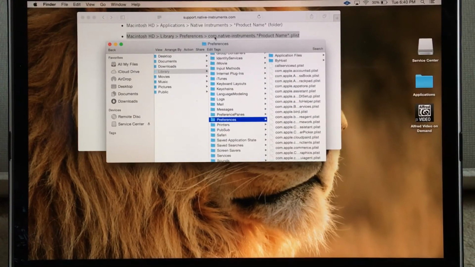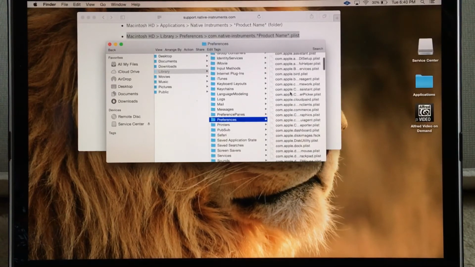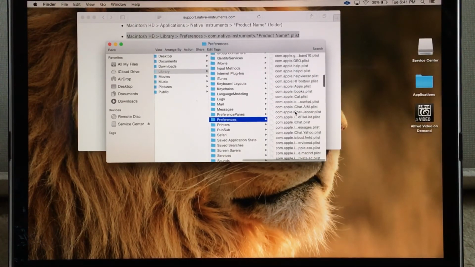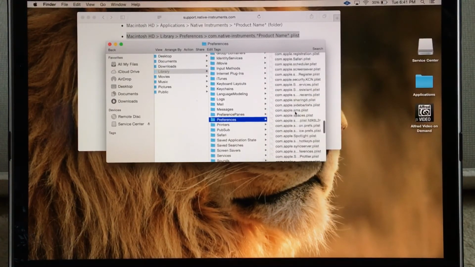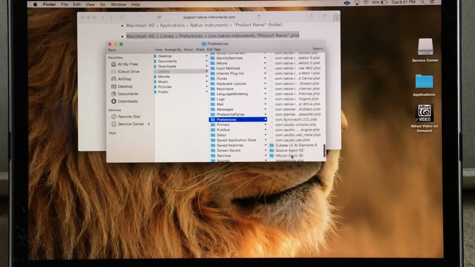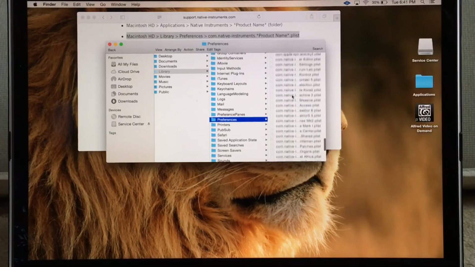and it wants me to delete all the items under this name right here, com.nativeinstruments. So you'll notice here that I have a few Apple items. You don't want to touch those. You only want to delete the specified items under that name. So let me come on down. Here we are. So I'm going to select every single one of these under that name, and I'm going to delete those. Okay.